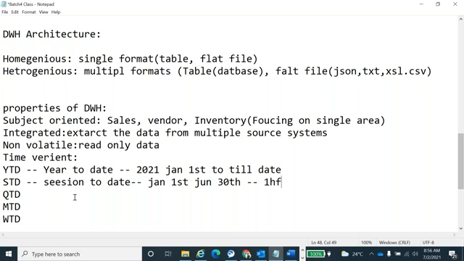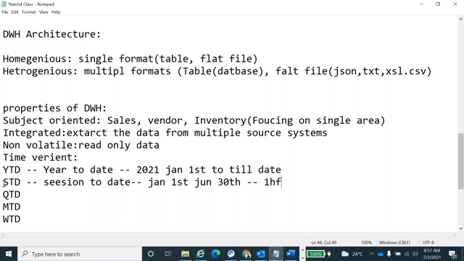If you are on June 30, then the data will be pulled from January 1st to June 30. If you are on April 1st, then the result will be January 1st up to March 31st. Like that, season to date means till date, whatever date you have selected, up to that date it will give the data.